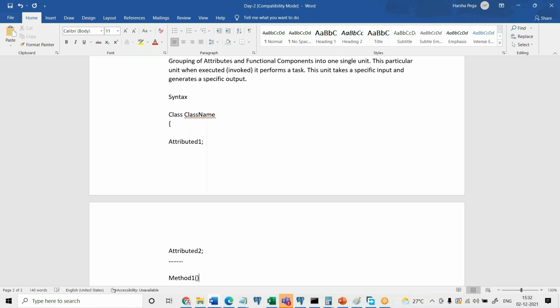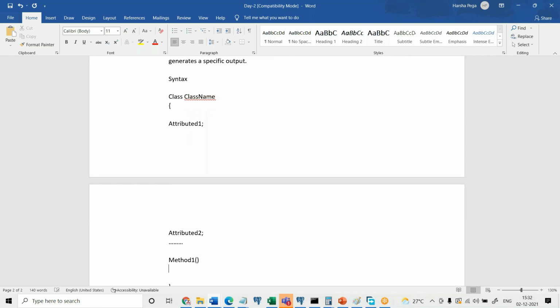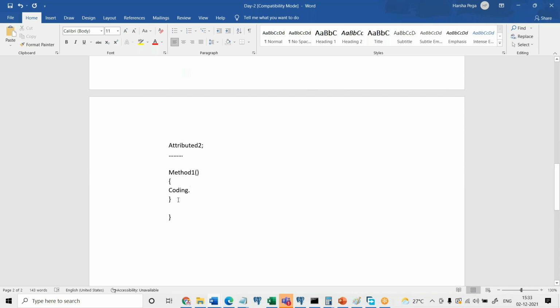Method 1, I am not going to bother about the definition of the method. Otherwise, I can write it like this: some coding will be done here, and there will be method 2, and some piece of coding.